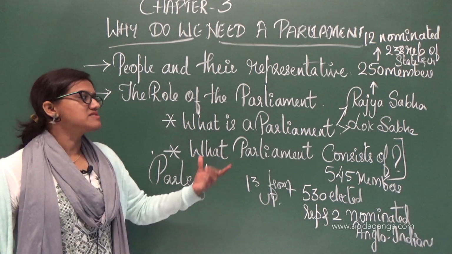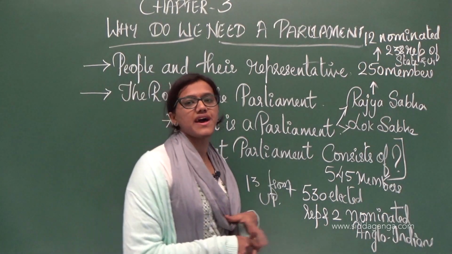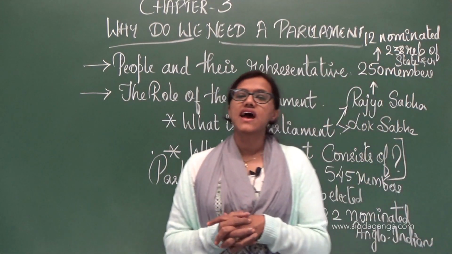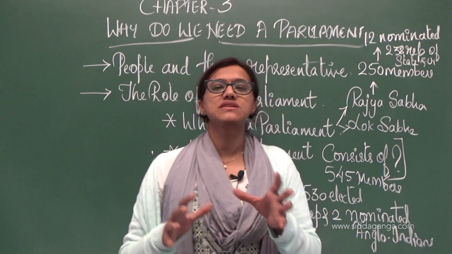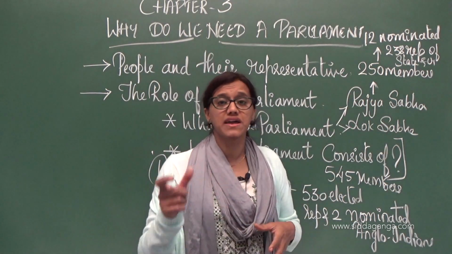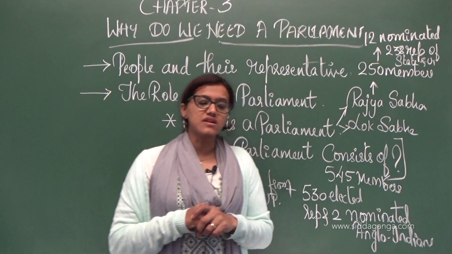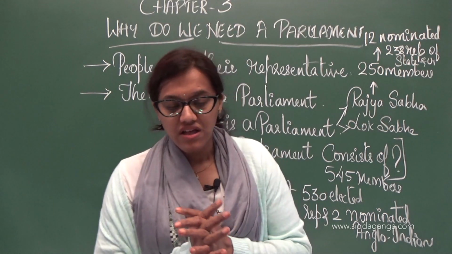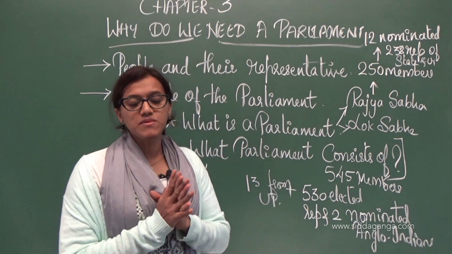So Parliament consists of Rajya Sabha, Lok Sabha and our President. As you all know, it is bicameral in nature because of the 2 houses here. Parliament was first designed by Edwin Lutyens and Herbert Baker.